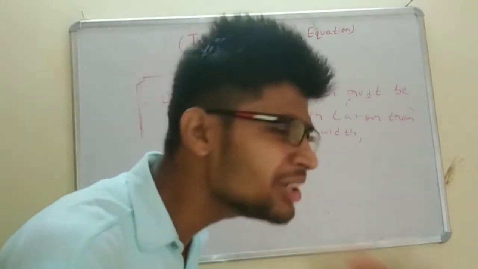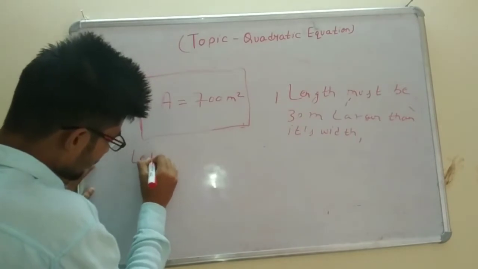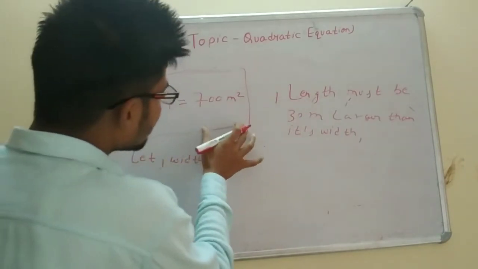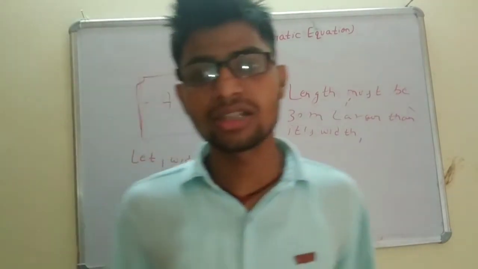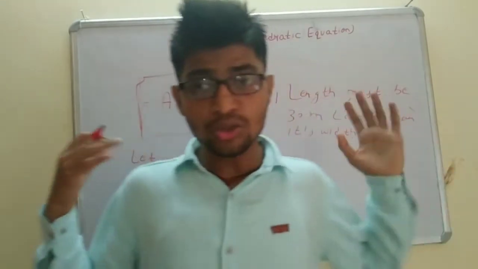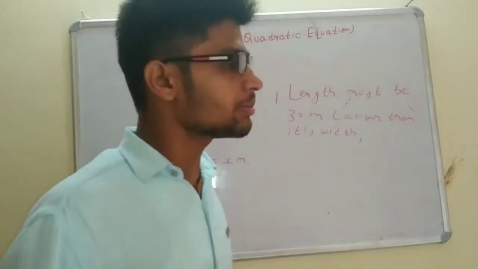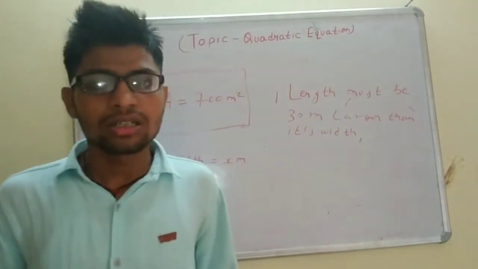So what we are going to do, we will suppose the width of the rectangular football ground is x meter. Then in that case, according to the question, what will be the length? Length will be x plus 30 meter, because it is given that length must be greater than width by 30 meter.